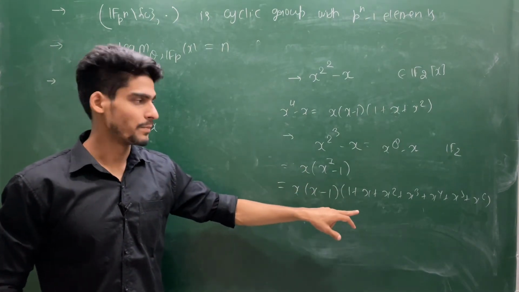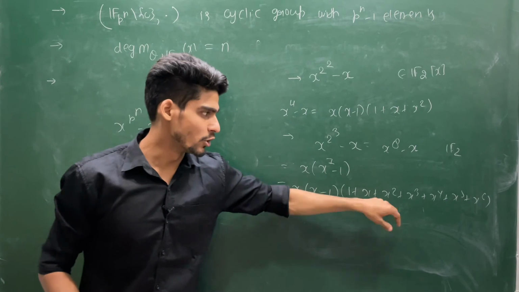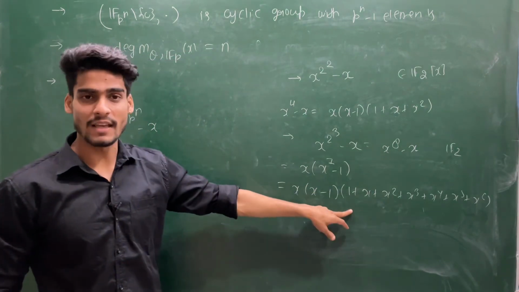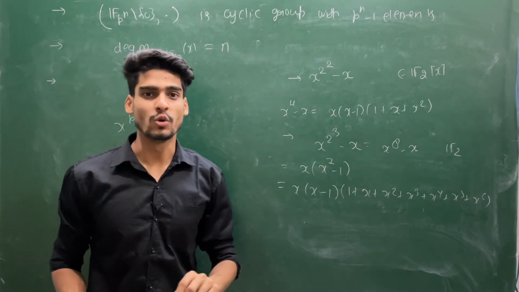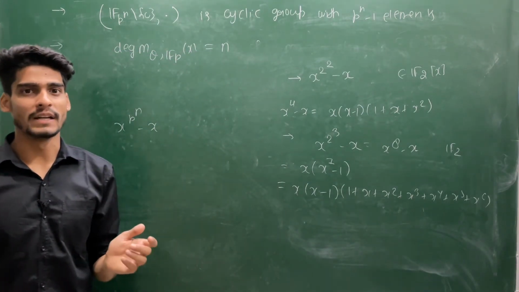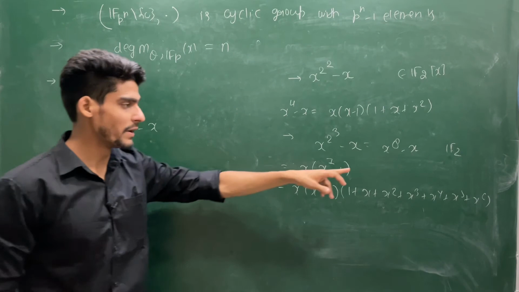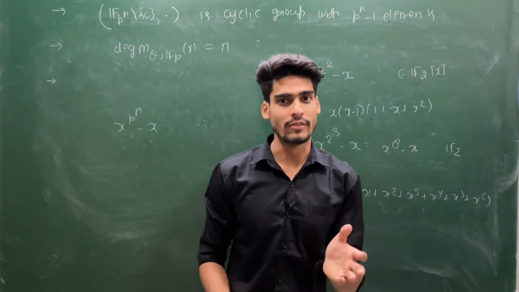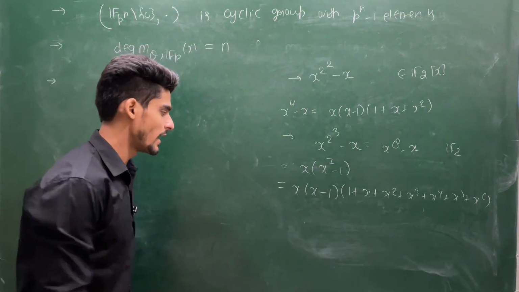If you are thinking that this is a cyclotomic polynomial, phi 7, but that is true on Q, not on F2. The finite field has different properties. So you cannot compare them with the field with characteristic 0.